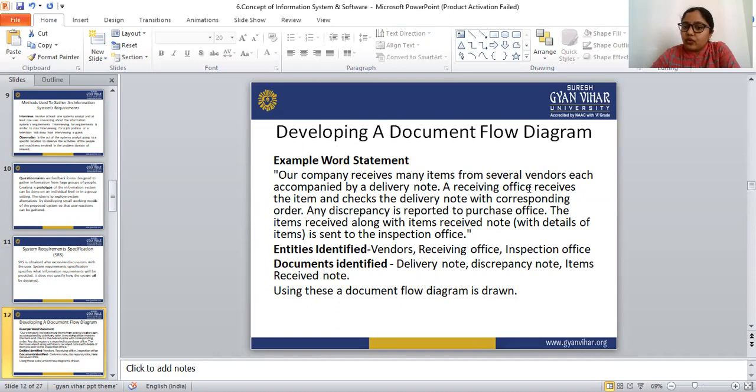A receiving office receives the item. First the vendors send the item to the company with a delivery note.